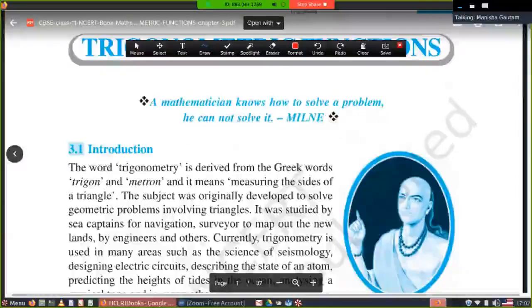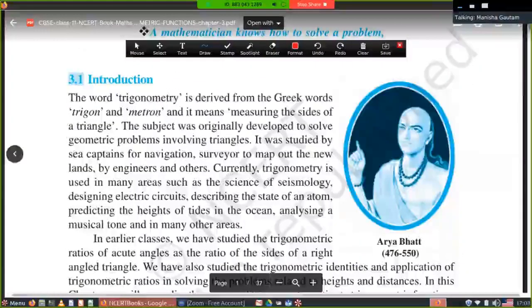As we are seeing on screen, a picture of Aryabhatta. Aryabhatta was an extraordinary teacher and scholar who had immense knowledge about mathematics and astronomy. Aryabhatta was born in Kerala and lived from 476 to 550 AD. This is written here. We must read about our great mathematicians also.